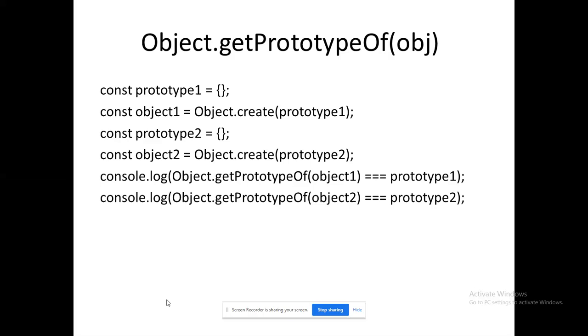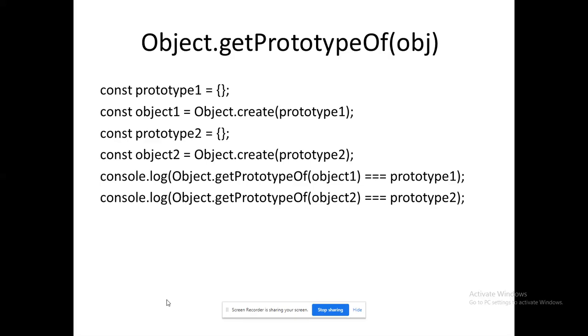How am I mapping them? Prototype one is mapped with object one. Prototype two is mapped with object two using the create method. Remember that the create method is from the first one, that's what we have seen. So we are going to check whether the prototype of object one is the same as prototype one, as well as whether the prototype of object two is the same as prototype two. That's what we are going to verify.